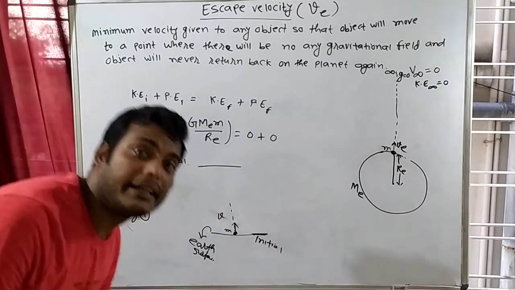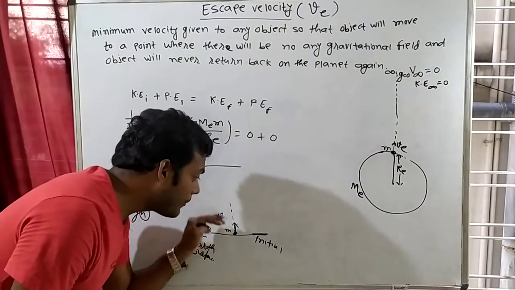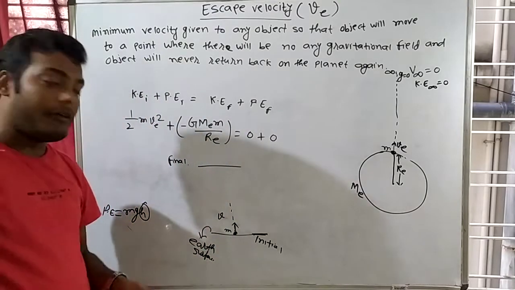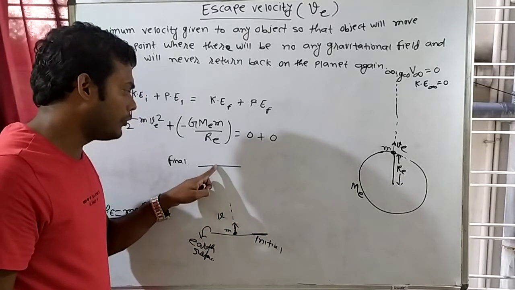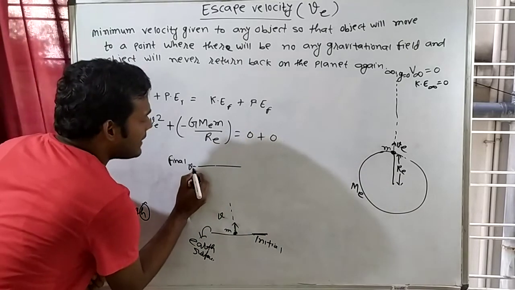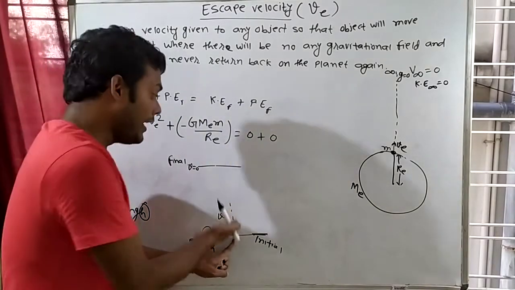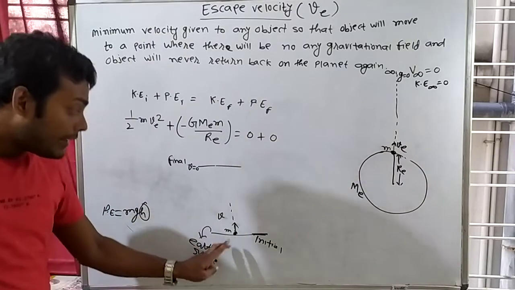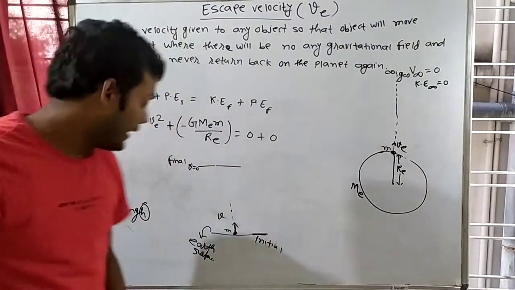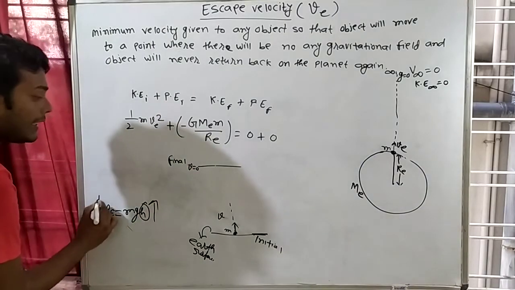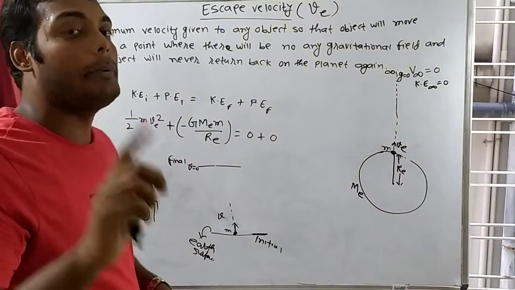Now when it goes in the upward direction, its velocity will decrease, because Earth will pull it downward. Like, I throw it with 10 meters per second, so it becomes 9, 8, 7, 6, 5, 4, 3, 2, 1, 0. At the final point, the velocity will become 0. Here the velocity was maximum and slowly decreases, but the height above the Earth's surface increases, and as the height increases, potential energy increases. So the sum of kinetic plus potential is always constant.